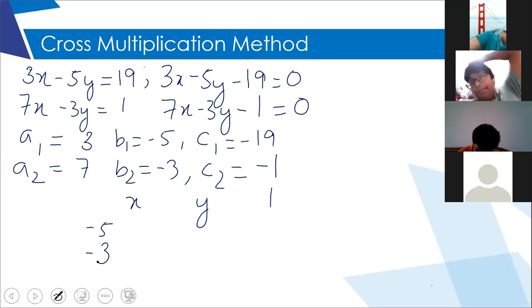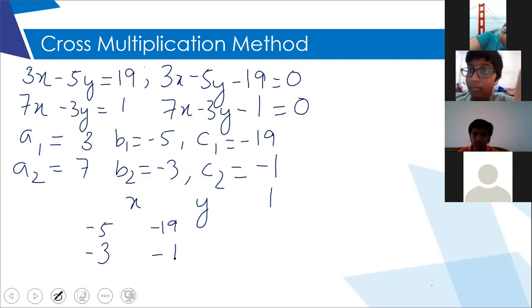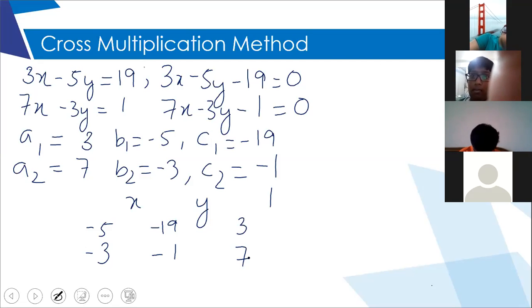Ma'am, minus 19 upon minus 1. No, not upon. Just minus 19 and minus 1. If you say upon, you will write upon also, which is incorrect. We are not dividing it, right? Then between y and 1, 3 and 7. And after 1, minus 5 and minus 3. Very good, excellent.